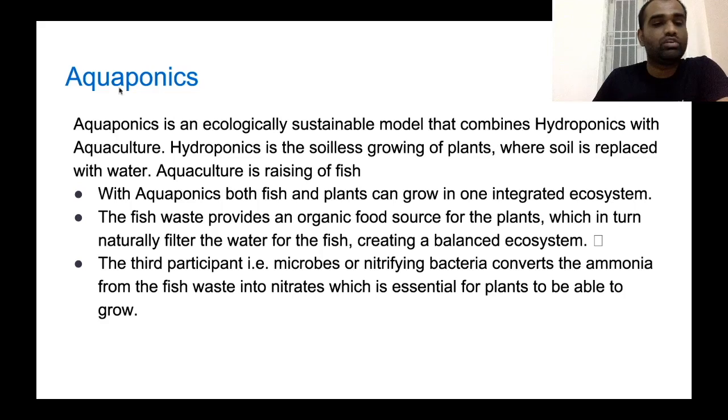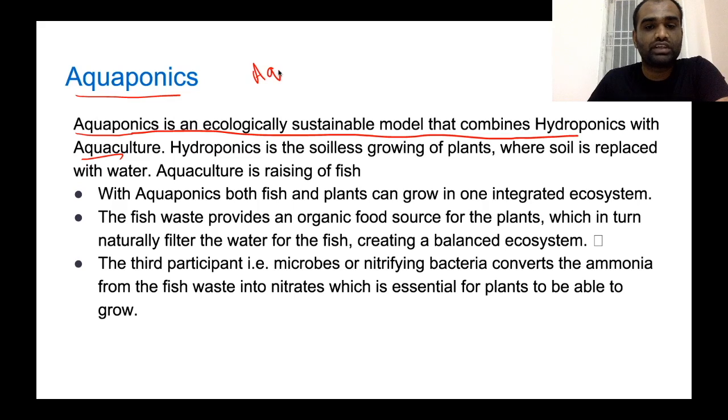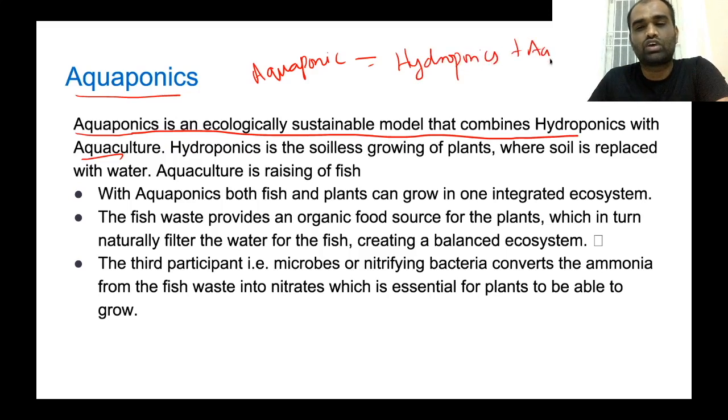See, the next topic that we'll be looking at today is aquaponics. Aquaponics is an ecologically sustainable model that combines both hydroponics as well as aquaculture. So, aquaponics is a combination of both hydroponics and aquaculture. So, what is the combination of these things?